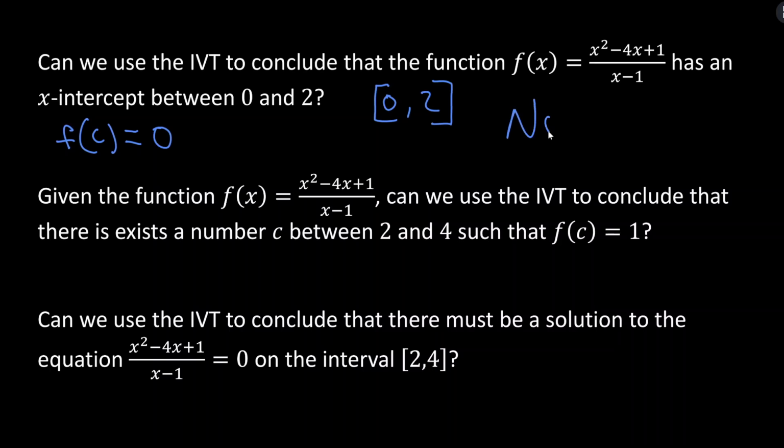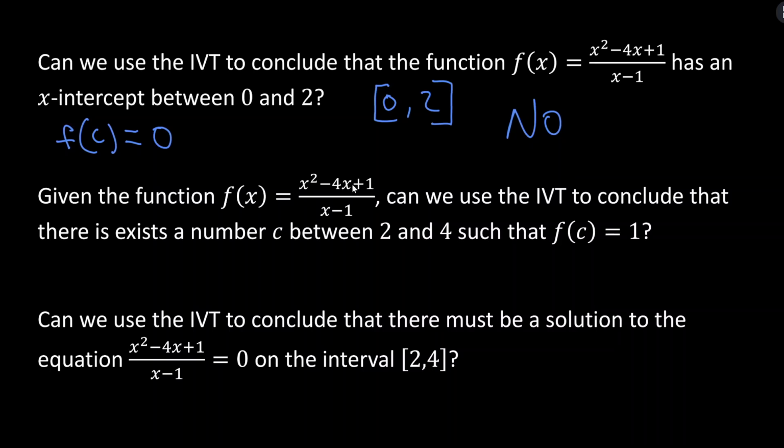So no, we cannot apply the intermediate value theorem. Now, does this mean that there's not an x-intercept between 0 and 2? No, right? It just means that we can't conclude whether there is or isn't. I want to make that clear. We cannot conclude that there isn't an x-intercept between 0 and 2. We just can't conclude whether or not there is. Hopefully that makes sense. All right, next example.